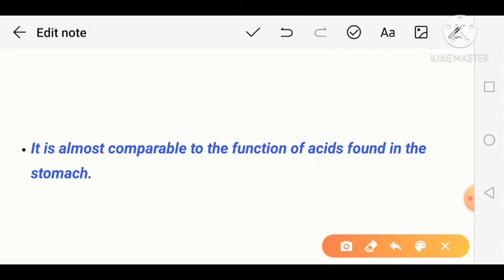The condition present inside the lumen of the lysosome functions exactly like a stomach. We know that the environment of the stomach is acidic because different types of acids are found in the stomach for digestion purposes. So that condition is almost comparable to the function of the acids found in the stomach.